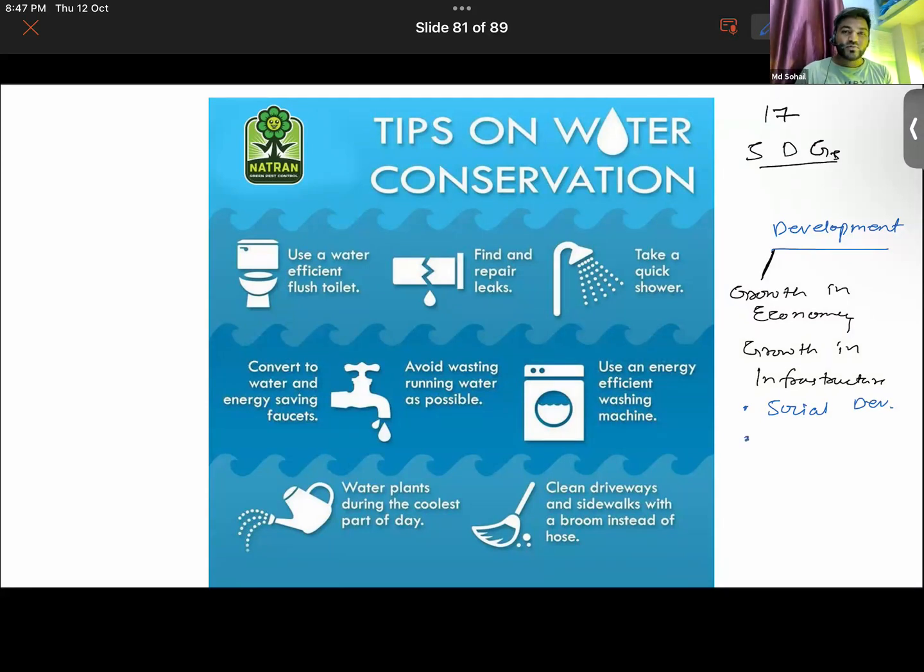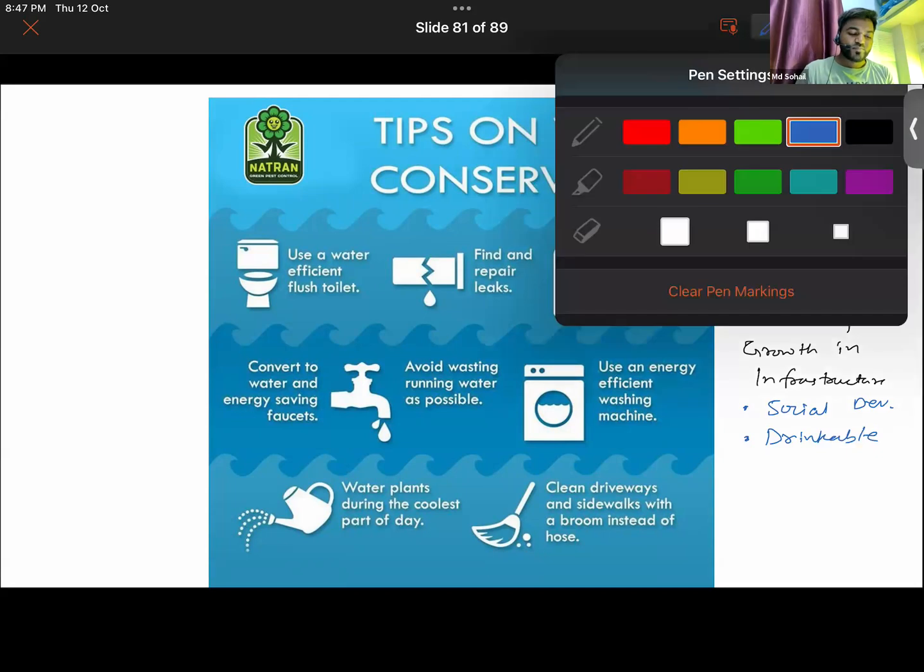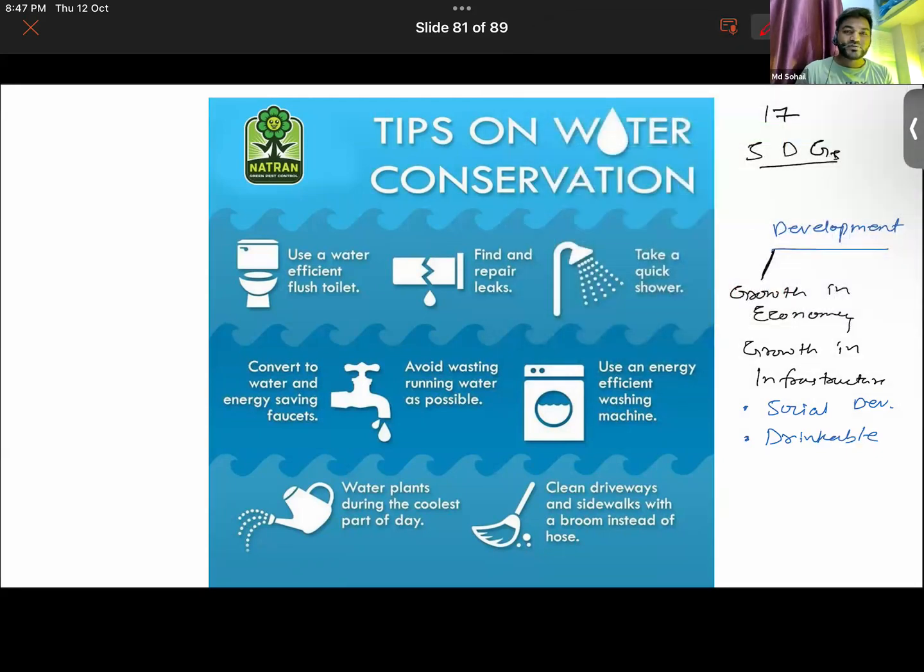And then it should also be counted on the basis of how good the environment is where the people are living. If the environment is polluted, if the water is polluted there, whether the water is drinkable or not. Suppose you have got trillions of economy.